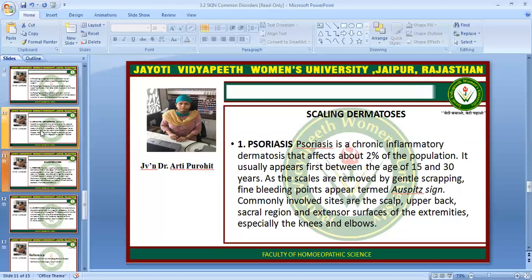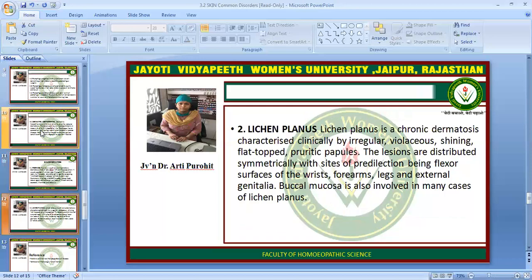Now the scaling dermatoses first include psoriasis. It is a chronic inflammatory dermatosis that affects about 2% of the population. It usually appears first between the ages of 15 and 30 years. As the scales are removed by gentle scraping, fine bleeding points appear, termed Auspitz sign. Commonly involved sites are the scalp, upper back, sacral region, and extensor surfaces of the extremities, especially the knees and elbows.